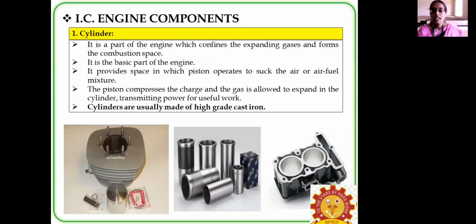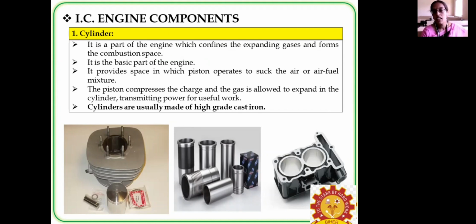Okay, and then the cylinder. It is the part where the combustion process takes place. It is a basic part of an engine, and it provides the space which helps to operate the piston and to suck in the air and fuel mixture. The piston compresses the charge, and the gas is allowed to expand, transmitting power to the user.